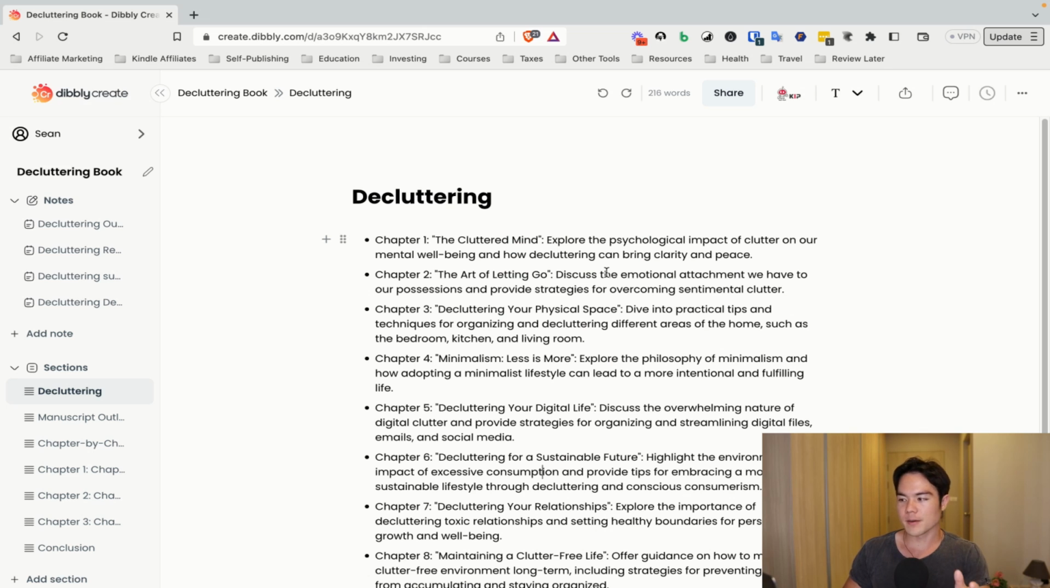So the idea of Dibbly Create is pretty much everything is all in one. So you don't have to have multiple tabs open, from having Google Doc open and your notes tab open and ChatGPT open and a bunch of other tabs, right? So it does save some time going back and forth through different tabs. But in my opinion, the biggest value comes from not what I showed you here, but what I'm about to show you here, which are the templates.